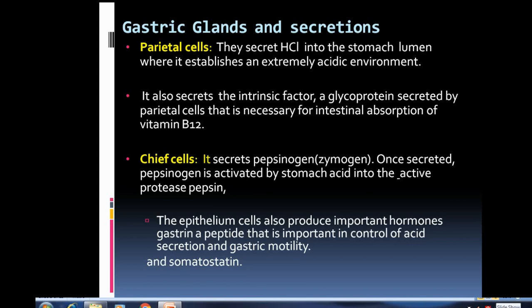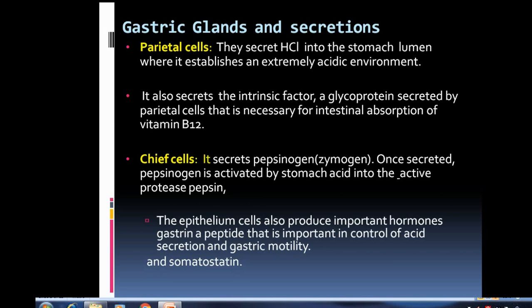The epithelial cells also produce important hormones: gastrin, a peptide that is important in control of acid secretion and gastric motility, and another hormone, somatostatin. In conclusion, in the gastric gland there are basically two types of cells: parietal cells and chief cells.